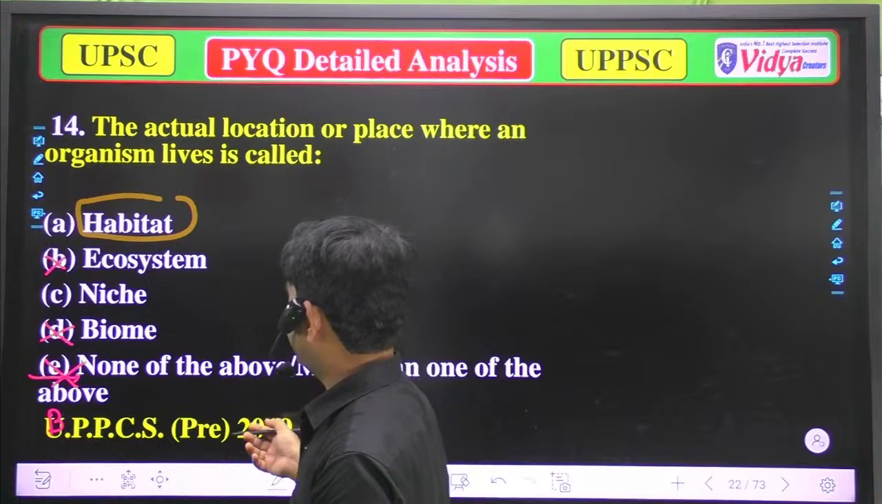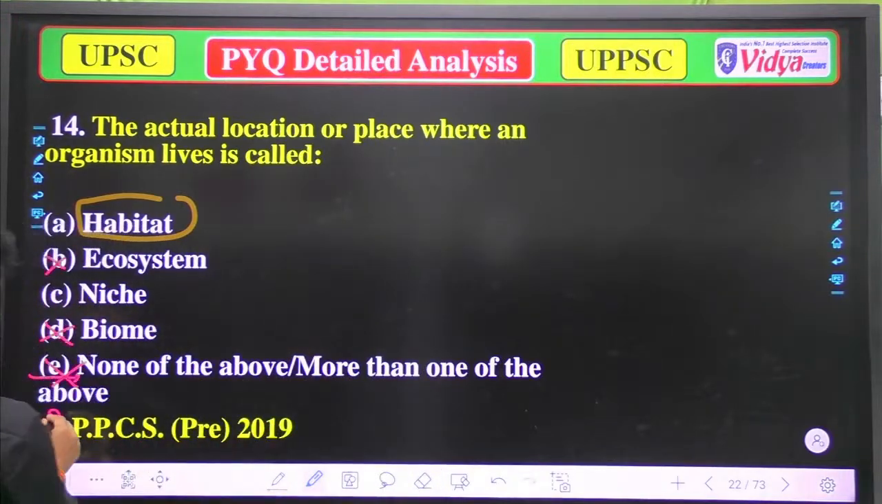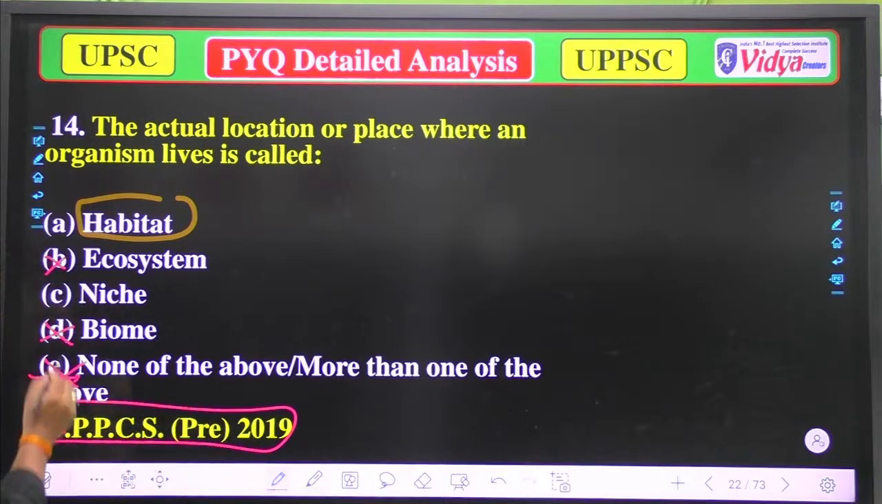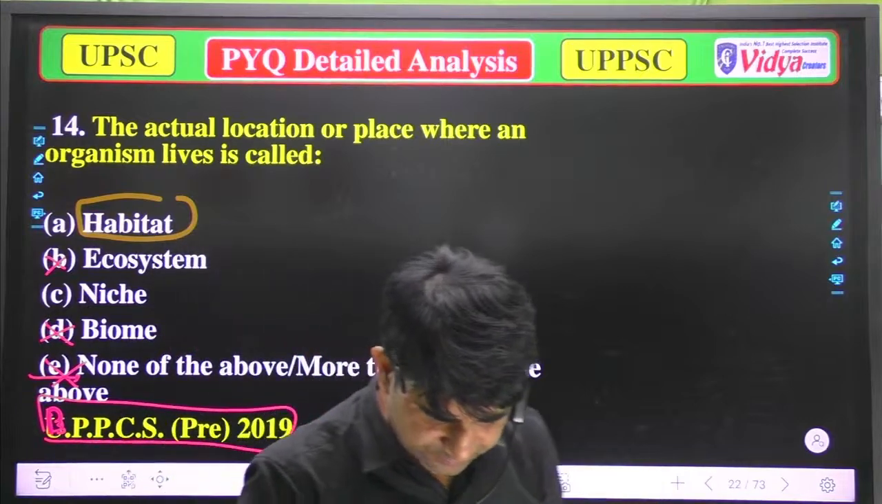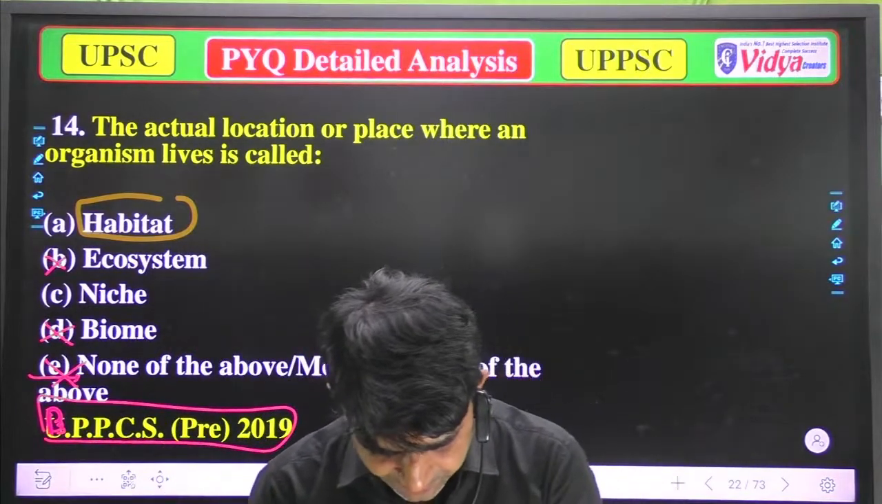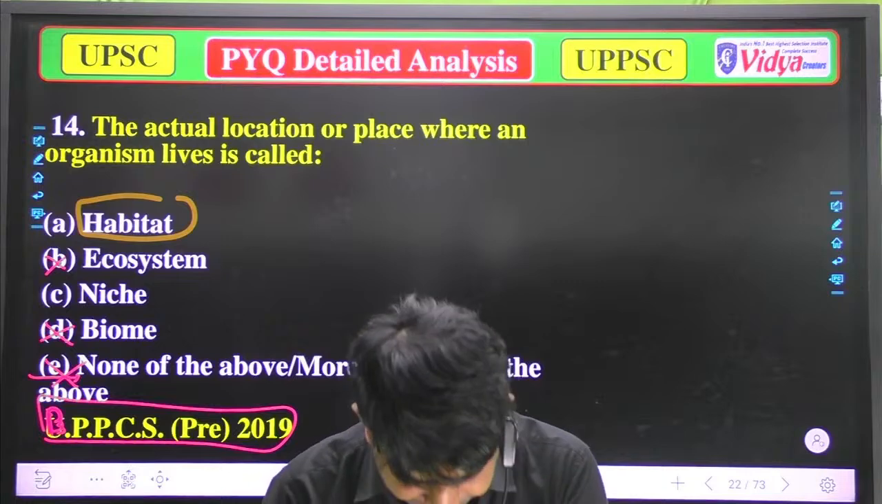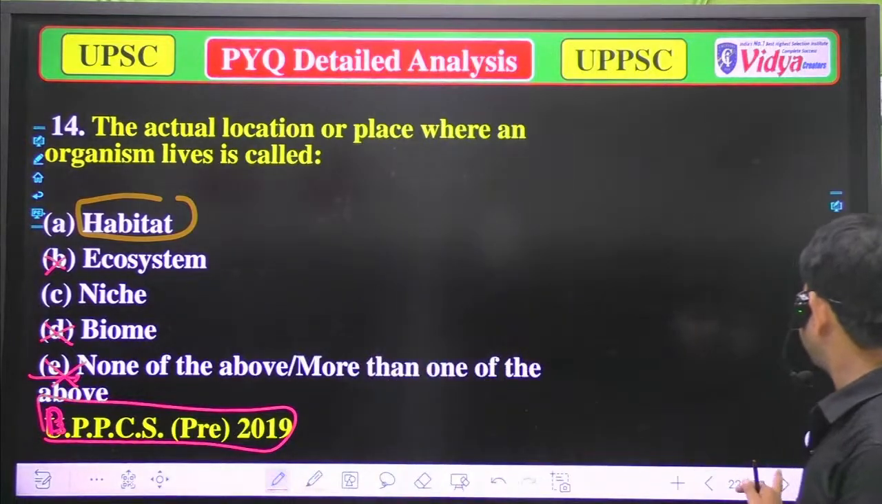I think option A is correct, because that question was asked in BPSC 2019. Yeah, Astos, well done. Habitat is right. Astos is doing well. But now we'll move to the next question.